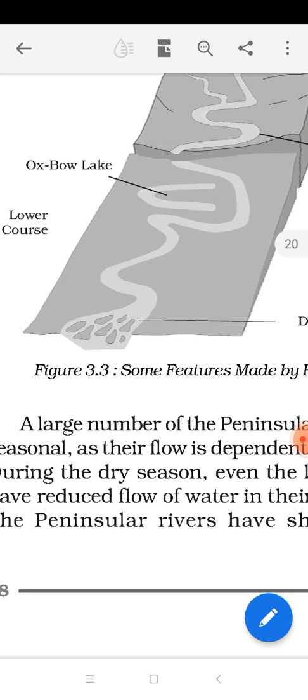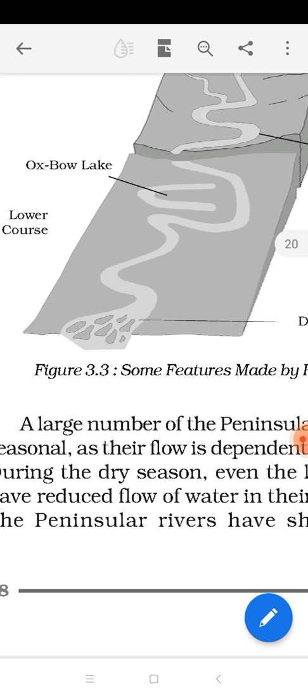But now, because it is the lower course, where rivers are doing deposition activity, year by year on this exact place, that area is fully covered by the alluvium or by the deposition, and whatever is left, through that the river is flowing.